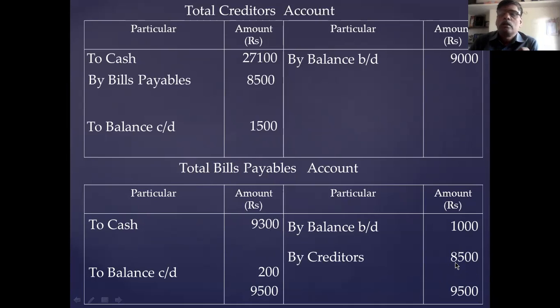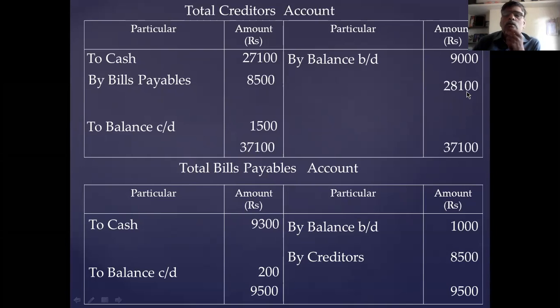This is the important item, creditors. Write as creditor. Okay, this is bills payable accepted. Then you take the same in the creditor account, by bills payable. Now you close the creditor account. Creditor account total is 37,100. Difference is 28,100. This 28,100 is the credit purchase. Credit purchase we ascertained.